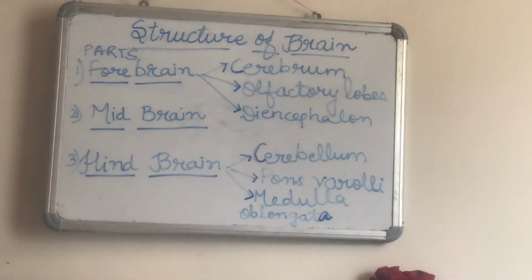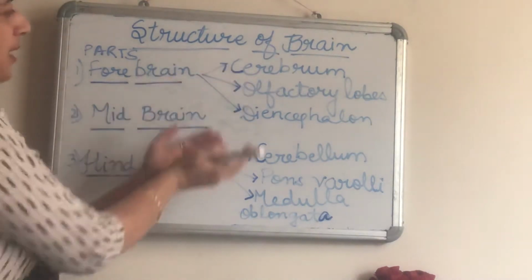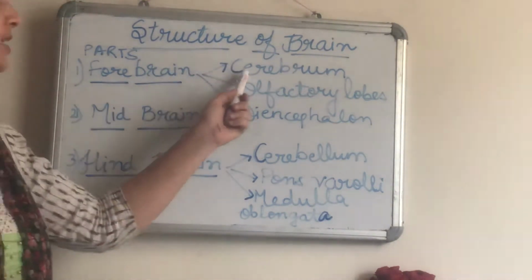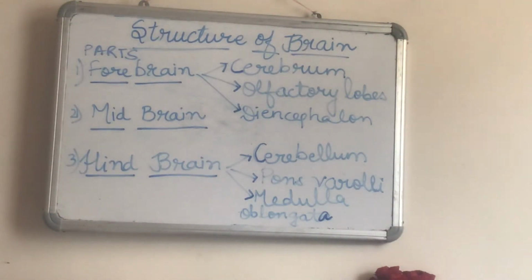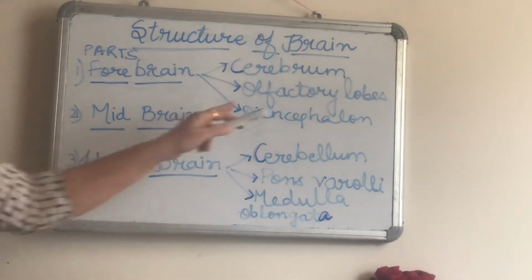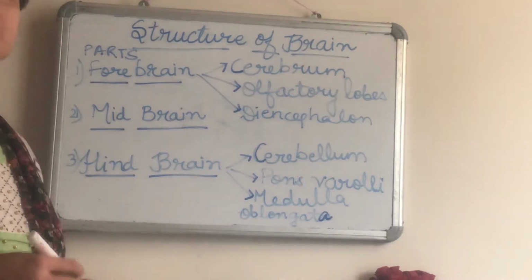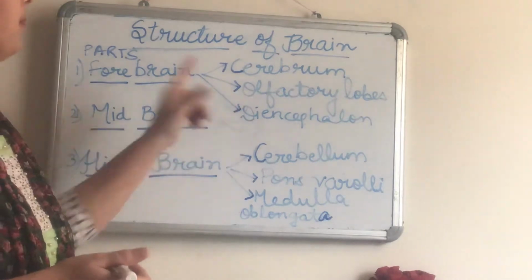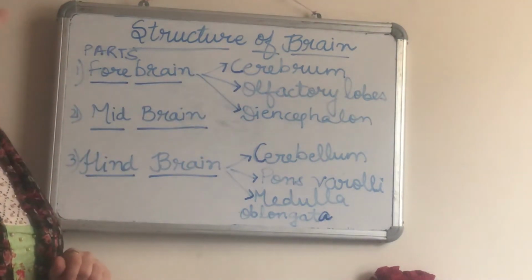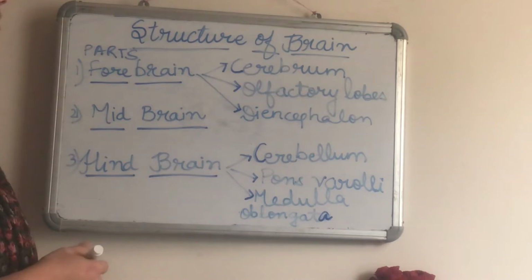Now cerebrum, this is the largest part of your brain and it covers all the other parts inside it. Cerebrum is the center of intelligence, and all the thinking, understanding and learning processes are controlled by the cerebrum. This is your largest part. Okay. Then are the olfactory lobes. Olfactory lobes help in the sensation of smell. From the nose region they arise and they reach up to the brain for the sensation of smell.